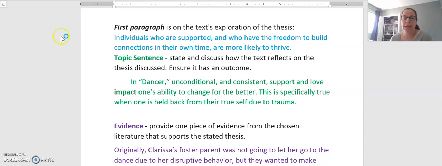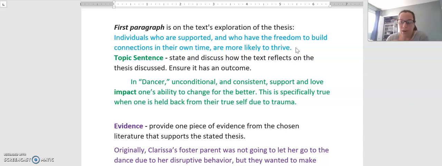Just a reminder, this is our thesis. Individuals who are supported and who have the freedom to build connections in their own time are more likely to thrive. So I want to make sure that this is something that I'm proving throughout my entire paragraph, that I'm returning to those keywords of influence, support, and in this case, thrive. That's a keyword from my thesis. I want to make sure I'm going back to that often within my body paragraph.